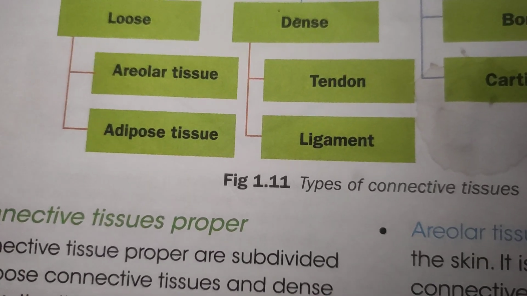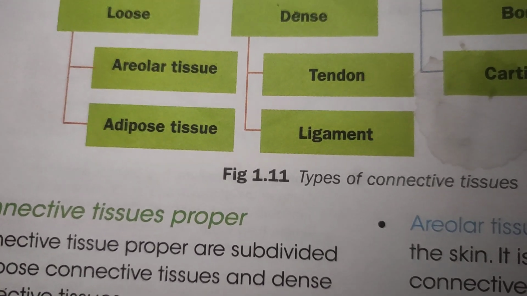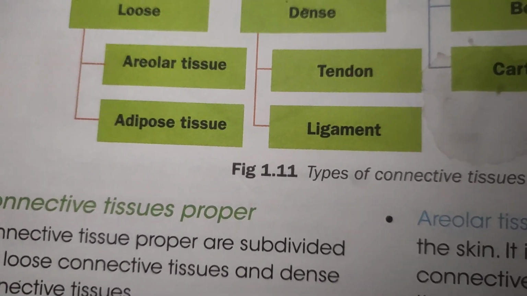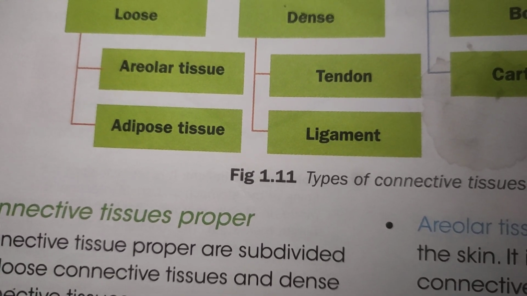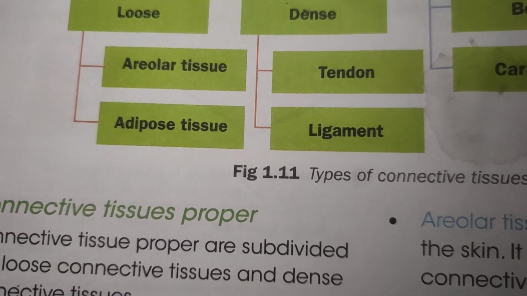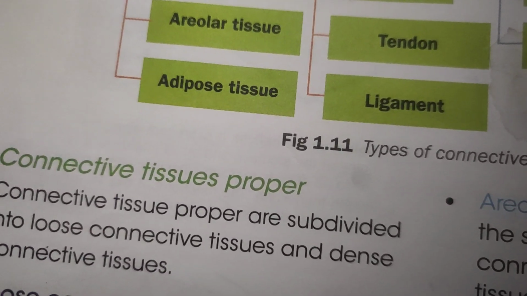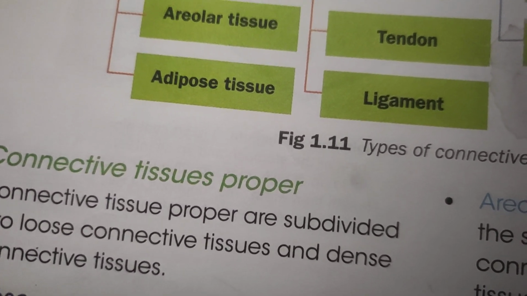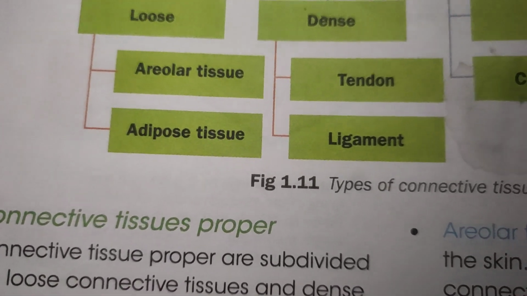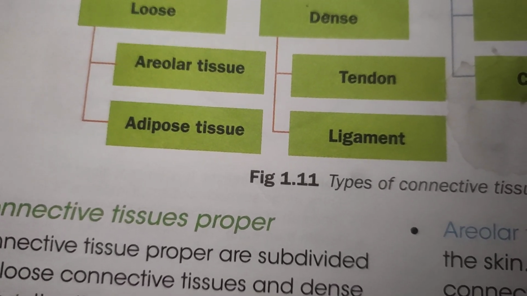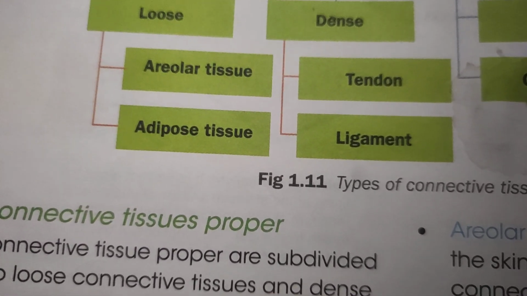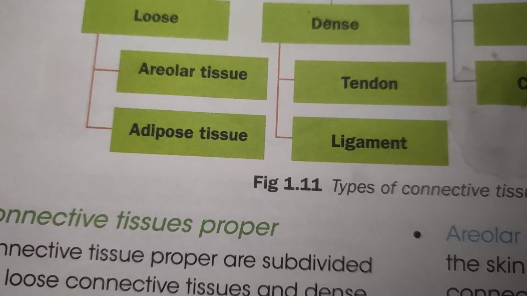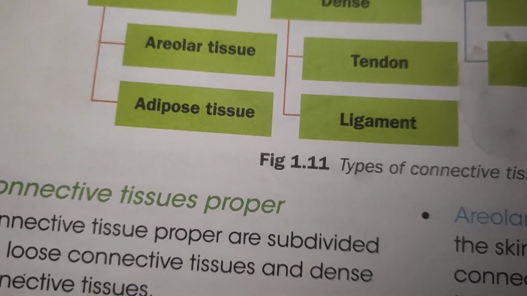Loose connective tissue is further categorized into areolar tissue and adipose tissue, and dense connective tissue into tendons and ligaments.